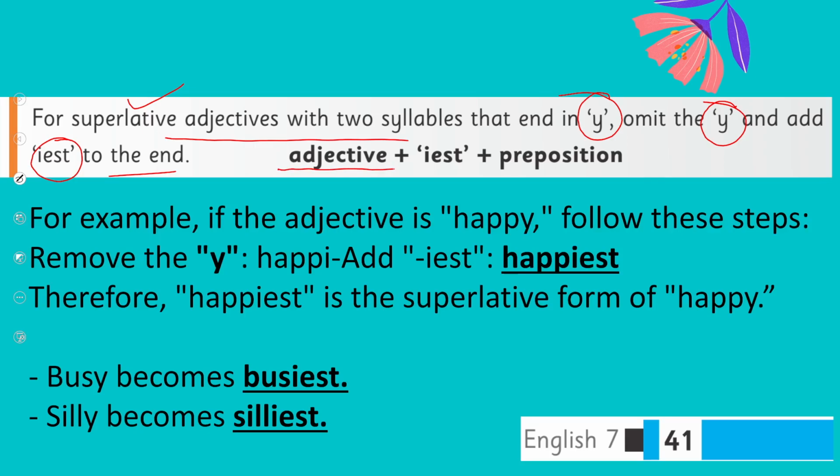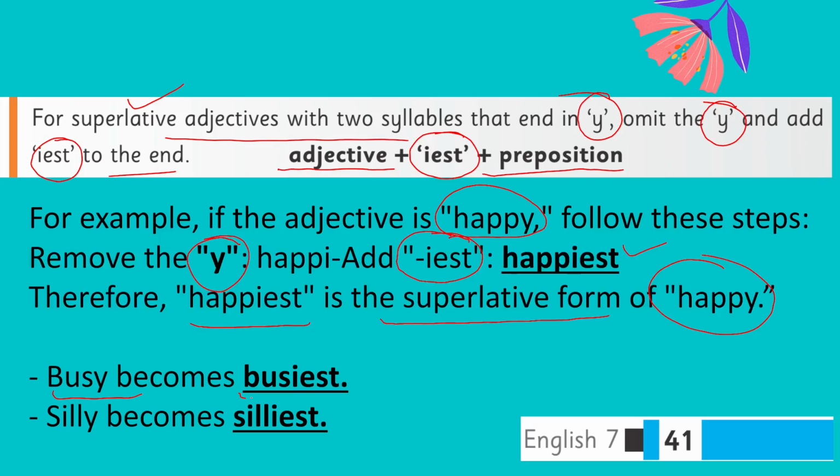Adjective with iest, you will be omitting the y and adding your preposition. For example, if the adjective is happy, now you want to show a superlative degree, you will remove the y and add iest at the end. It becomes happiest. Therefore, happiest is the superlative form, or superlative degree, of happy.